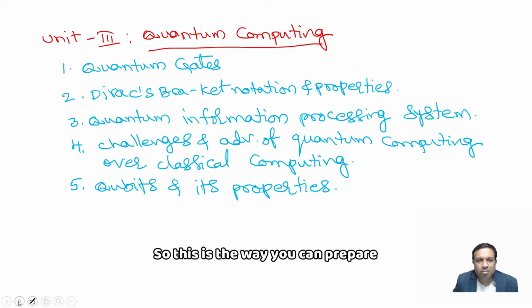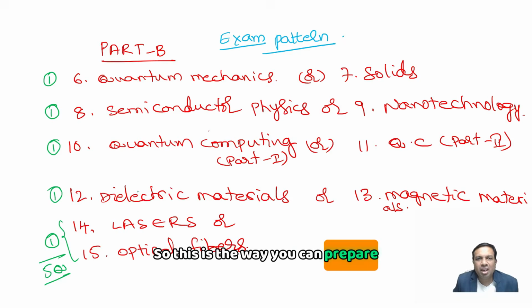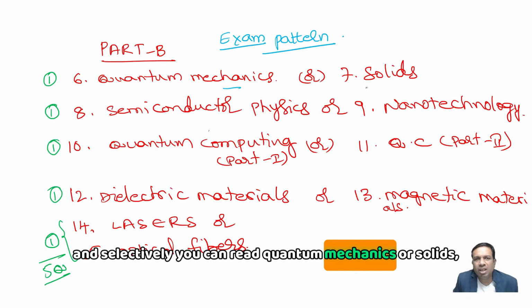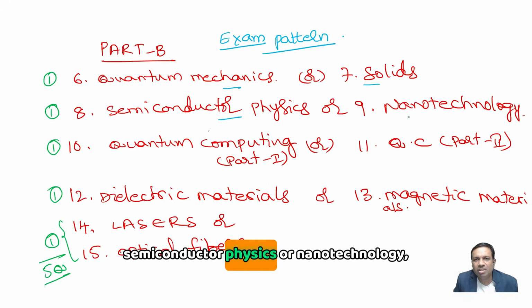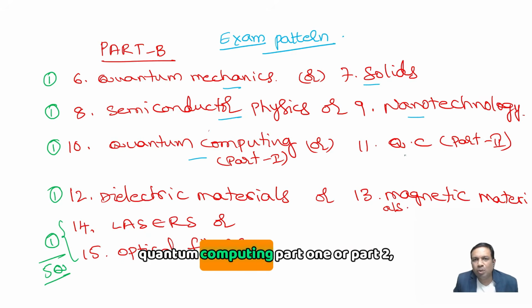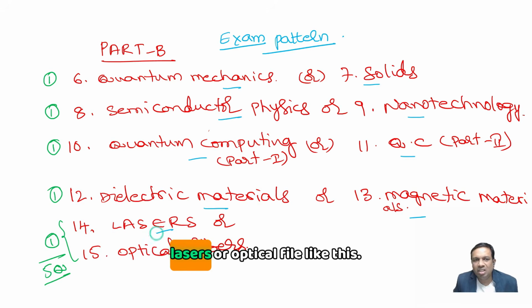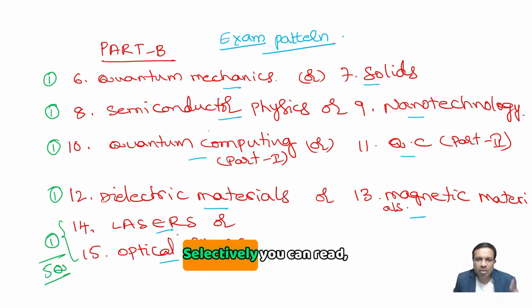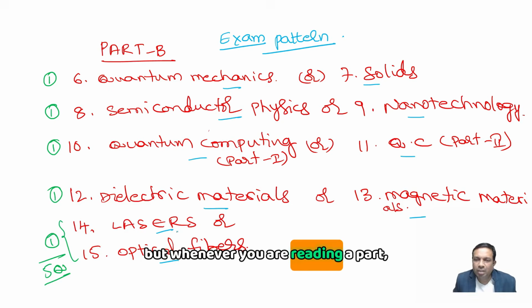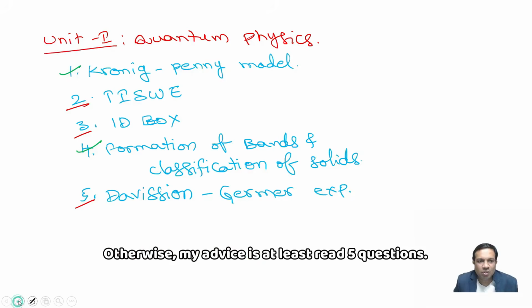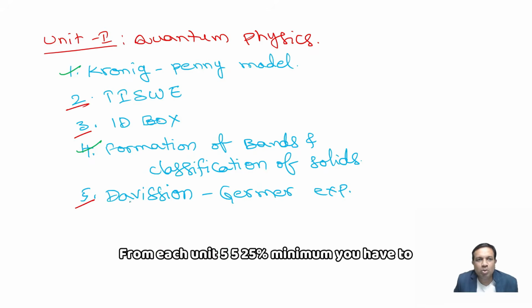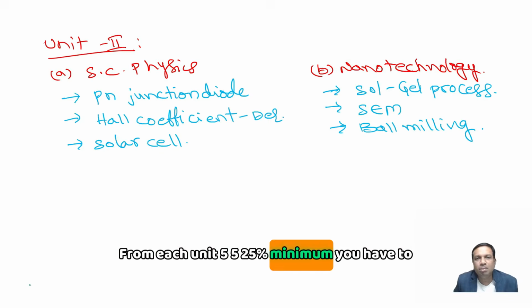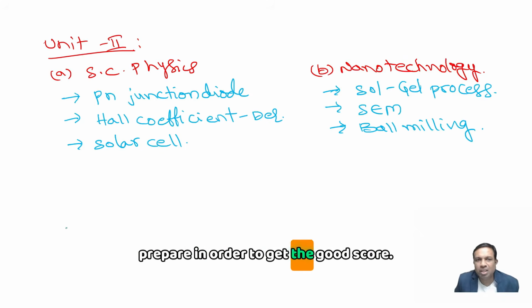This is the way you can prepare, and selectively you can read quantum mechanics or solids, semiconductor physics or nanotechnology, quantum computing part 1 or part 2, dielectric materials or magnetic materials, lasers or optical fiber. Like this, selectively you can read, but whenever you are reading a part, you have to read the total part. Otherwise, my advice is to read at least 5 questions from each unit. 5 fives, 25 questions minimum you have to prepare in order to get a good score.